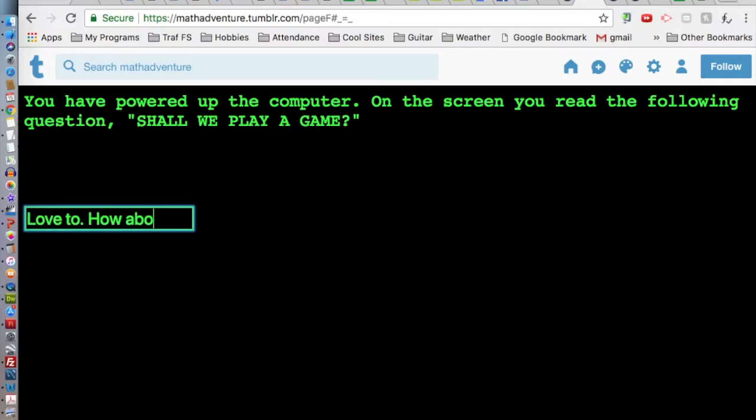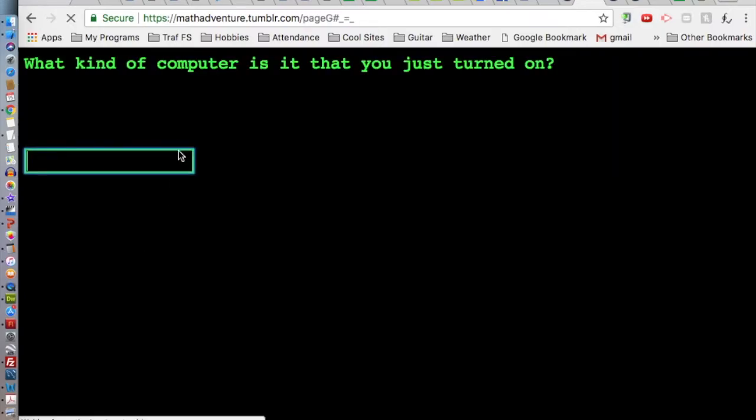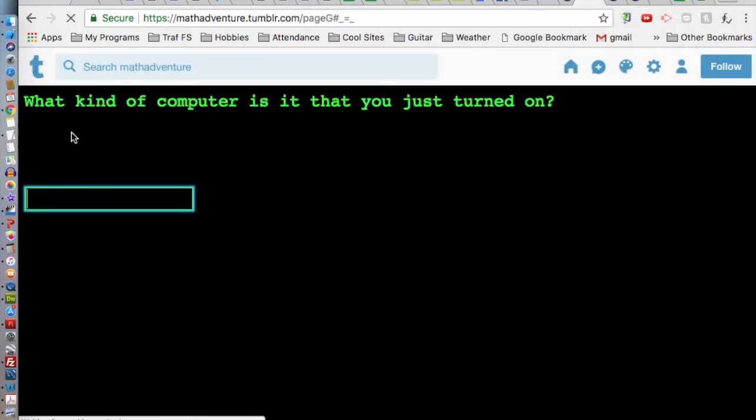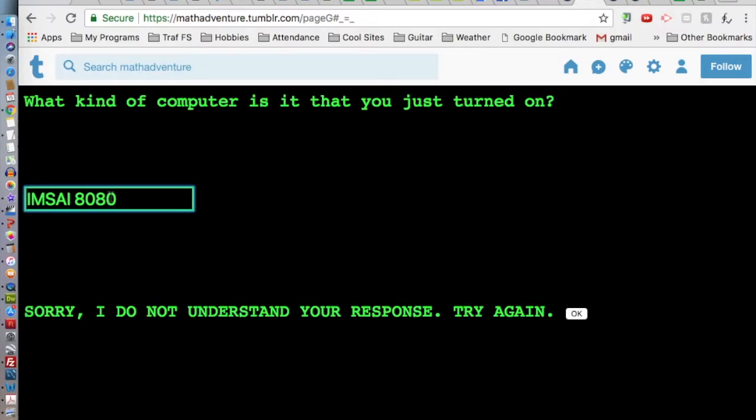How about global thermonuclear? This is from a movie called War Games that was released in 1983. Nuclear war? Question mark. Who am I? And if you answer it correctly, if you put in the next line in the movie, it says what kind of computer is that you've just turned on. And it is an IMSAI 8080. There we are.